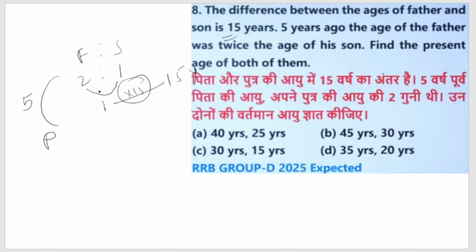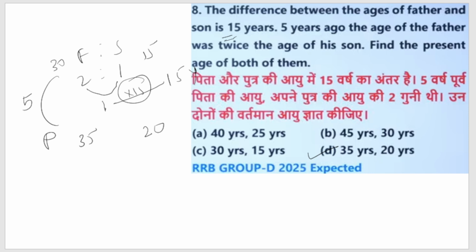What they are asking is to find the present age of both of them. So 15 2s are 30 and 15 1s are 15. These are the ages of the father and his son 5 years ago. So we add 5: 30 plus 5 means 35 is the present age, and 15 plus 5 is 20, the present age of the son. So 35 and 20 is the correct answer.